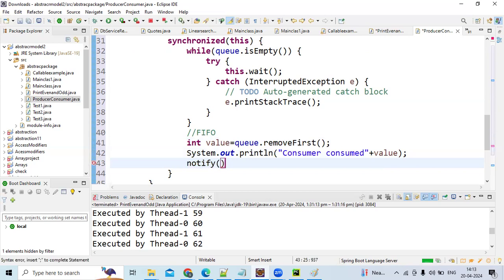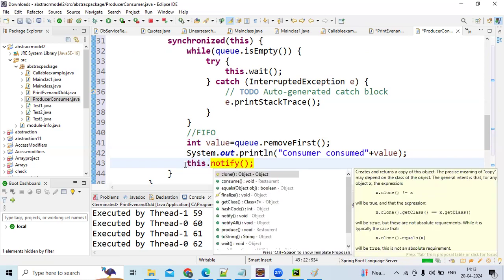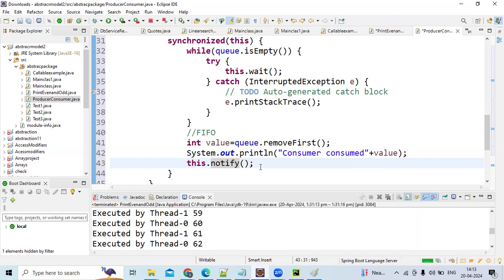Yeah, directly you can call notify, but you can use this dot notify also. Okay, that's fine. Guys, yesterday I had told you, if this wait and notify are not part of the synchronized area, which exception will be thrown? Illegal monitor state exception. Am I correct, guys? Whichever topic you are studying, try to relate that topic with exception handling, guys. That's why I told you that is one of the important topics.